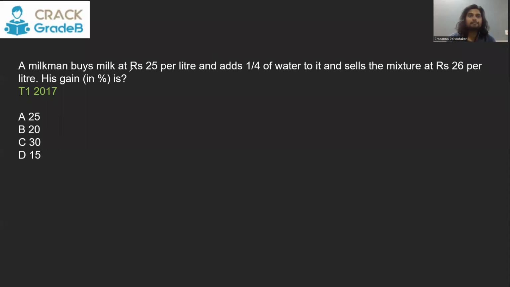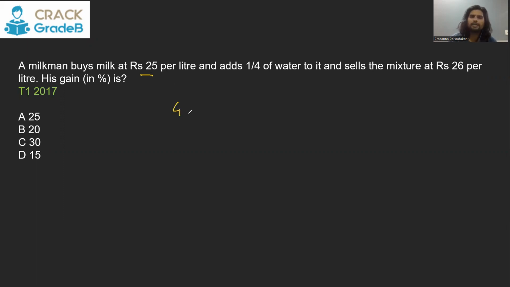A milkman buys milk at 25 per liter and adds 1/4 of the water to it and sells the mixture at 26 per liter. What is his gain percentage? Basically, this is more of a profit and loss question, but we can solve it by normal concept. See, 25 rupees per liter he has, and he adds 1/4 of the water.